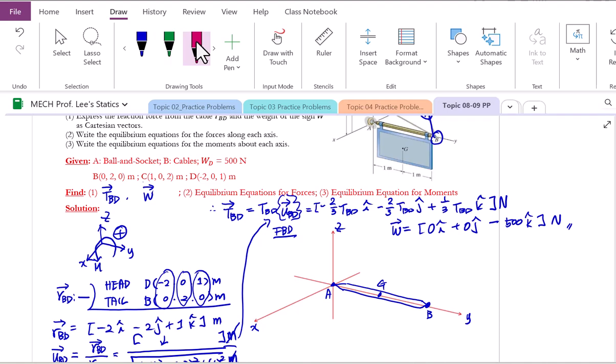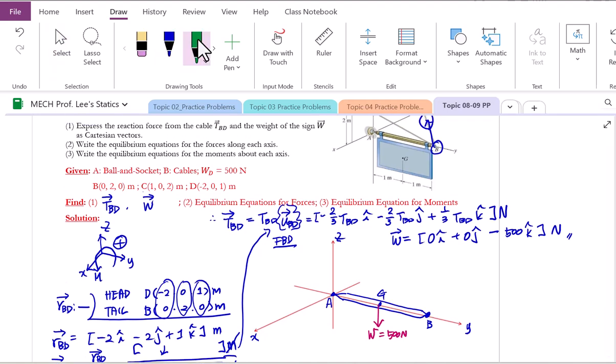Then now we have to show all the forces acting on it, including active and reactive forces. We have an active force, which is the weight of the sign. So here, downward direction, we do have weight 500 newtons in terms of the magnitude. Then now green color, reaction forces. We're going to start from point A, then move to point B. At A, the ball and socket cannot resist rotations in any direction, but will resist translations in any direction.